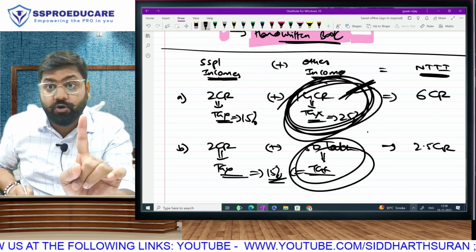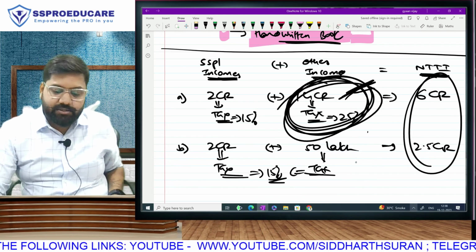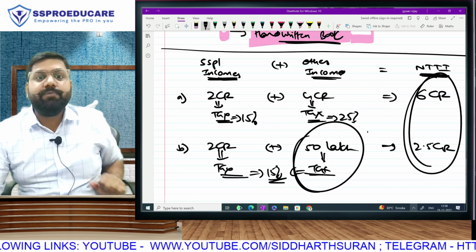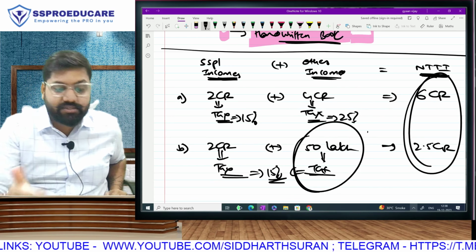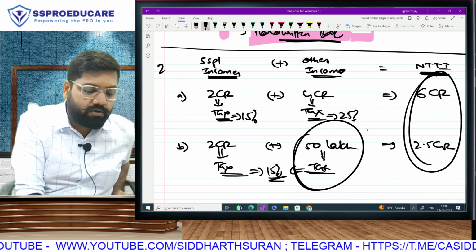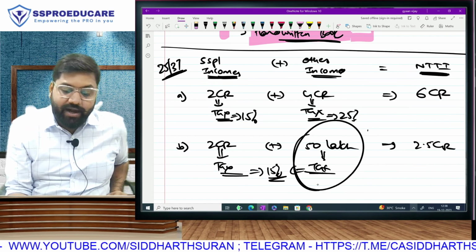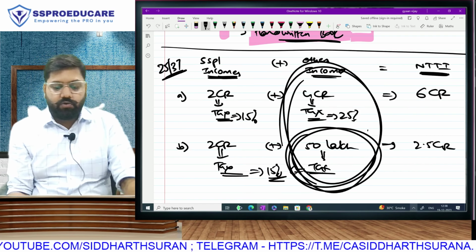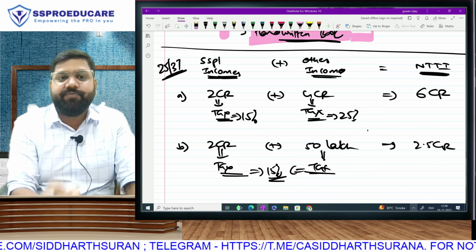15 will come, 15 cannot go anywhere. Once your total has crossed 1 crore, 15 will come. Supposing the other income is only 10 rupees, still 15% has to come. 15% is mandatory. The discussion is happening on whether 25 and 37 will come or not. For that, we are checking the figure of other income. For that, this other income has to cross 2 crore. Whether it crosses 2 crore or not, 15 will come.